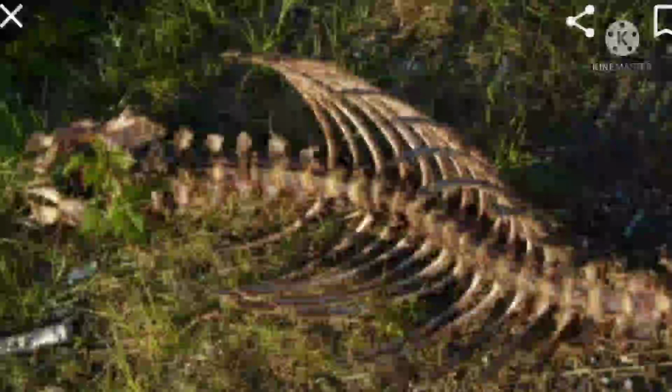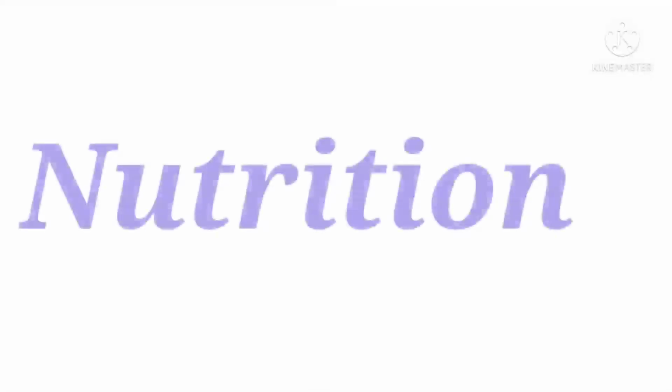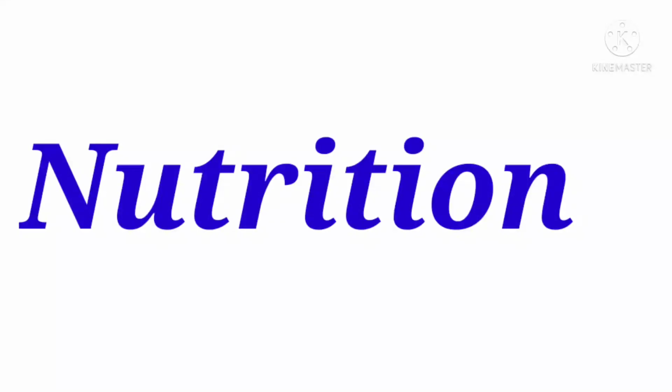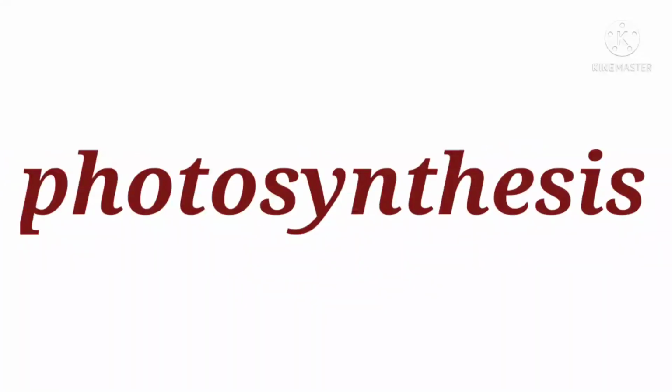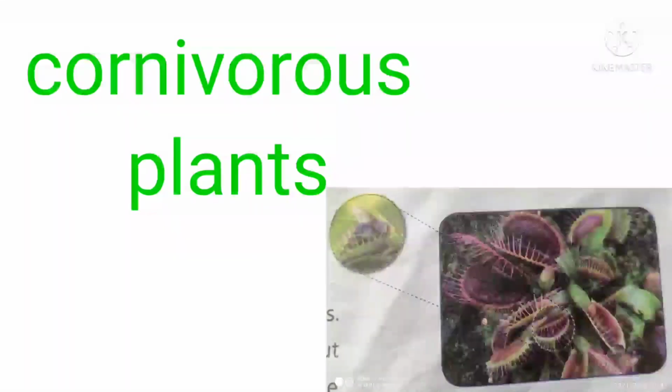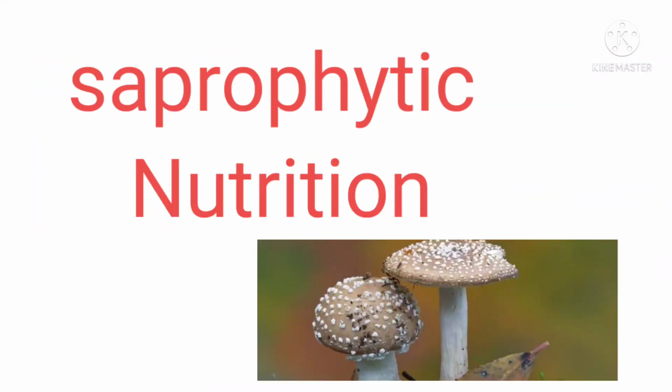Okay, children, what we have learned in this session: nutrition and modes of nutrition, autotrophic nutrition in plants, photosynthesis and the essential raw materials of photosynthesis, carnivorous plants, and saprophytic nutrition.